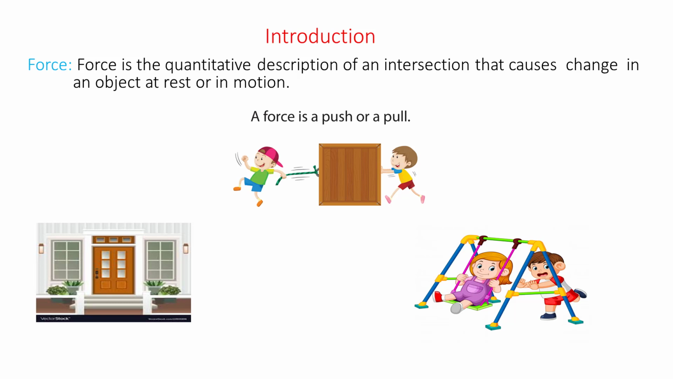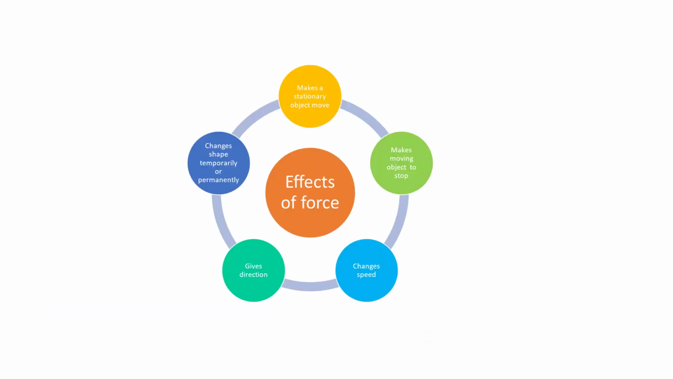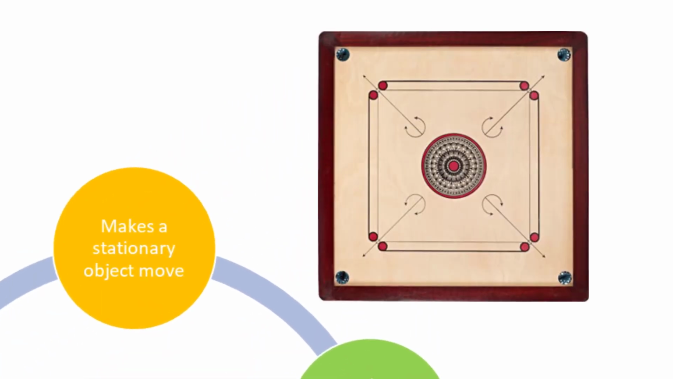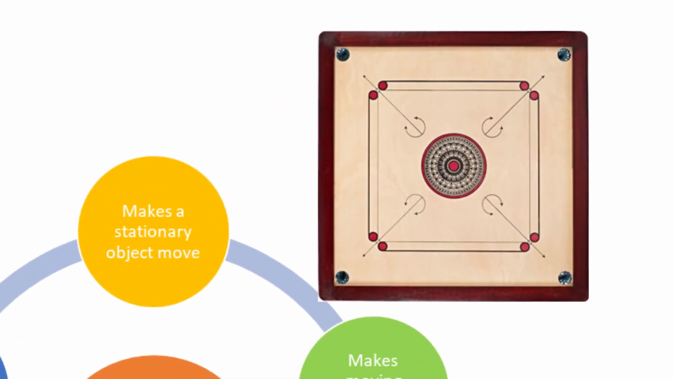This force we see when we apply the force on the doors or windows to open or close it. We also see the application of force in the playground while playing on the swing. What are the effects of force? 1. A force can set a body in motion. Example, moving coins with the help of a striker in the game of carom.